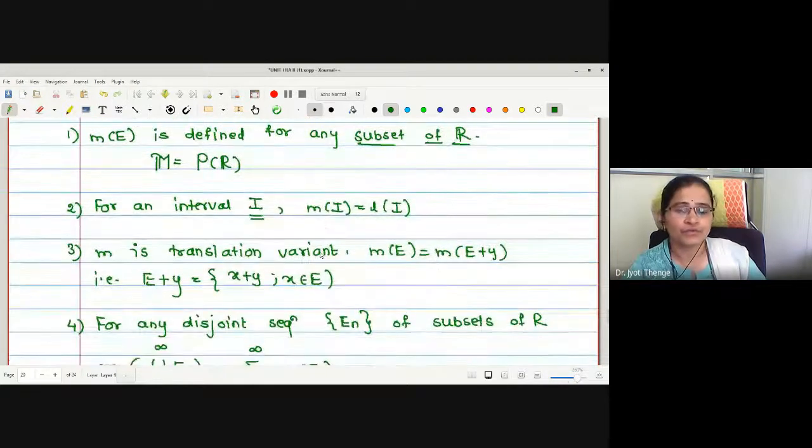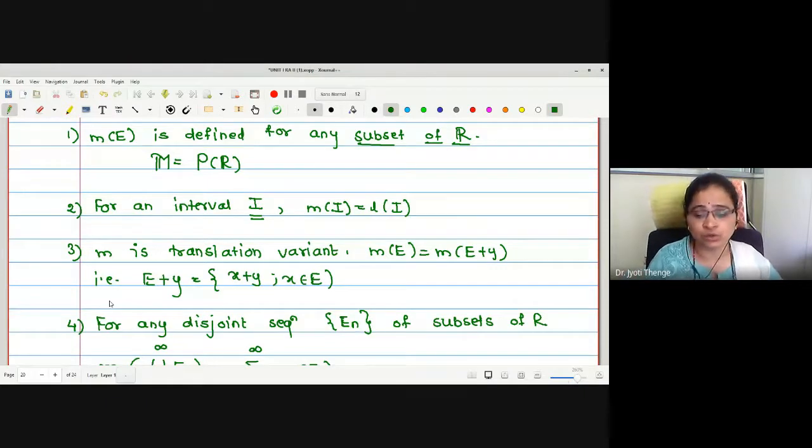But when this measure was introduced initially with these 4 conditions 1, 2, 3, 4 as an extension of length functions, mathematicians observed that such a set function satisfying all these 4 properties does not exist. So mathematicians, after a study, found that such a set function m which we have defined, satisfying all these 4 properties, is not going to exist.